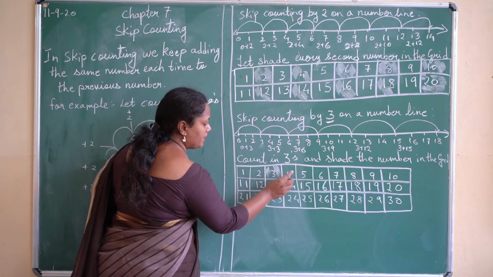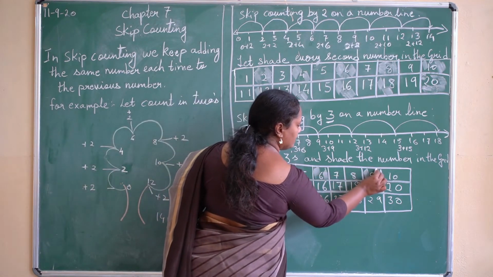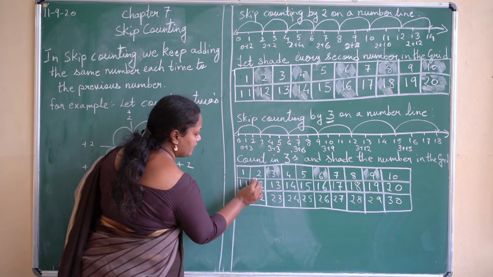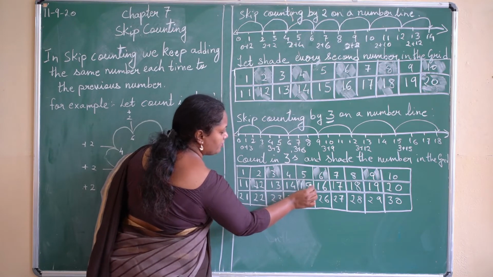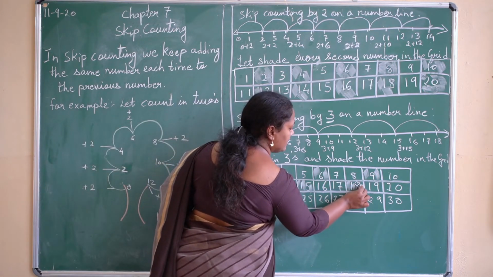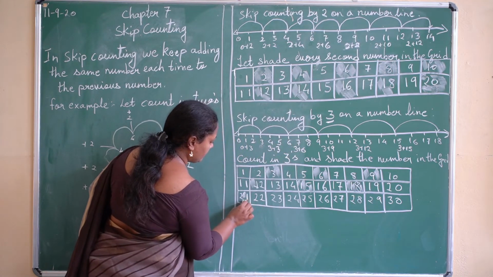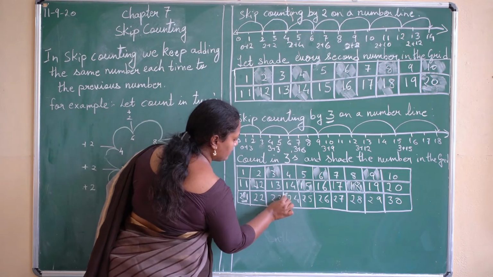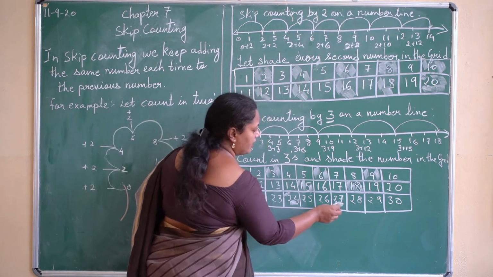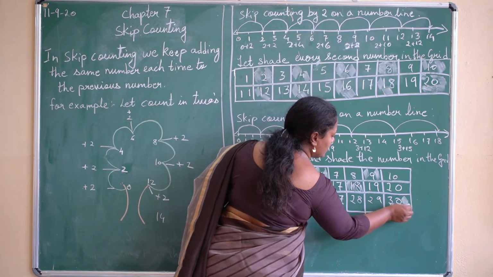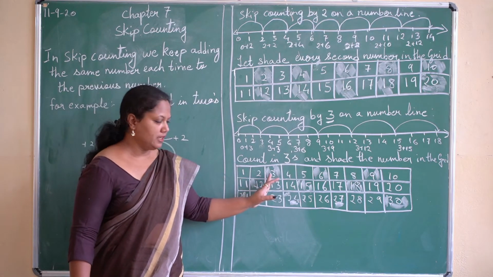So same. 3 plus 3, 6. 6 plus 3, 9. 9 plus 3, 12. 12 plus 3, 15. 15 plus 3, 18. 18 plus 3, 21. 21 plus 3, 24. 24 plus 3, 27. And 27 plus 3 will give you 30. This is how you will shade the numbers over here.